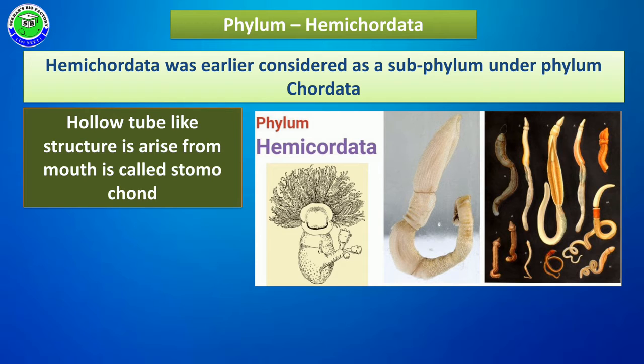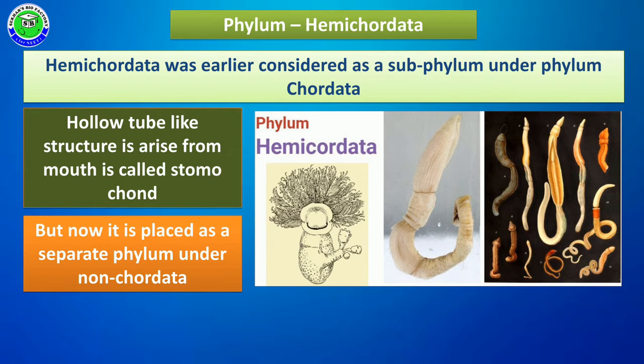Due to this structure, previously these were kept under phylum Chordata as a subphylum. But this structure is not a notochord. It is not a rod-like structure, because it is a hollow tube. Later, it was identified as the stomochord, which differs from the notochord. That's why these members are recognized as a separate phylum.